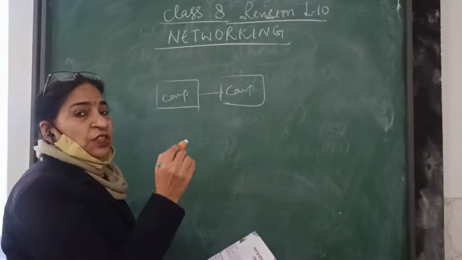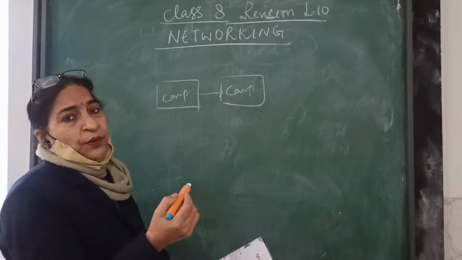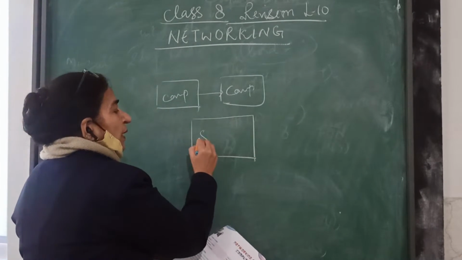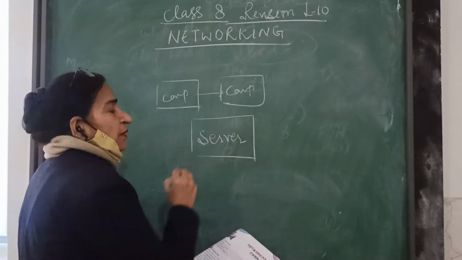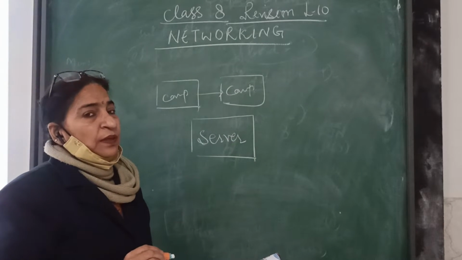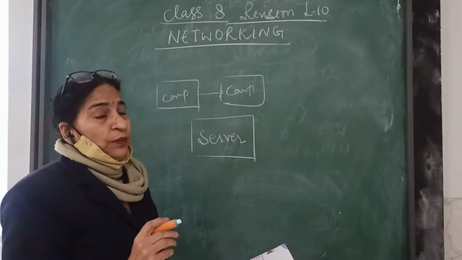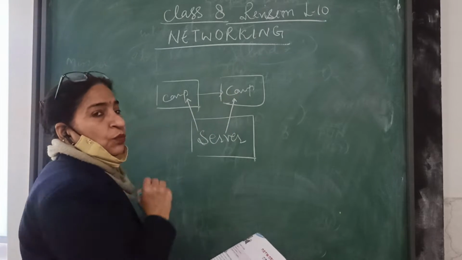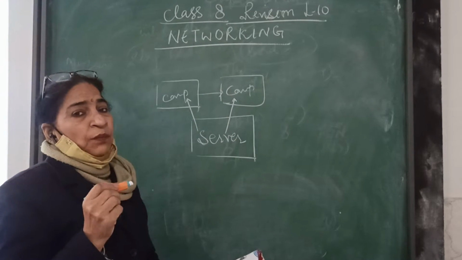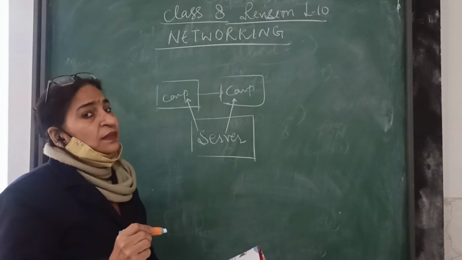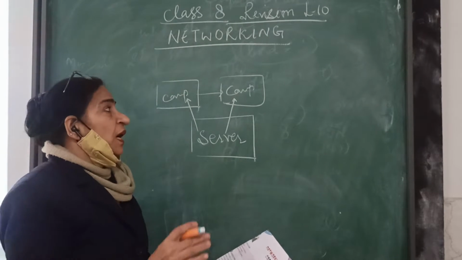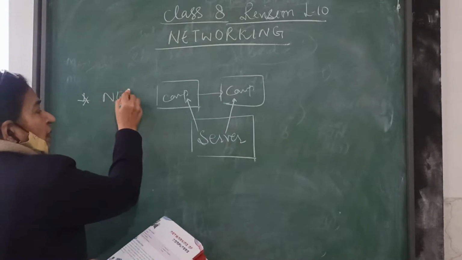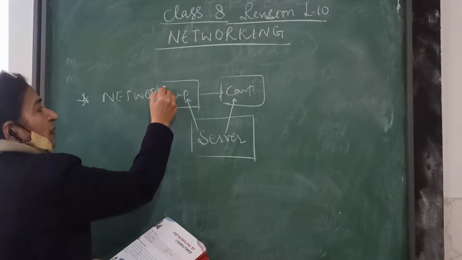So when we are sharing data from one computer to another computer, we need some main computer, that is called server. Server means a computer in which all the data is stored. That means we are giving data to computer 1 as well as computer 2 and many more computers. So the main computer in the networking is server. Next part is, after we learn what is networking, that is the first topic. Second part is what is server.